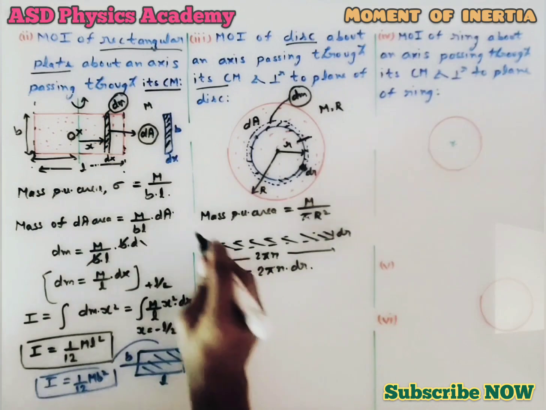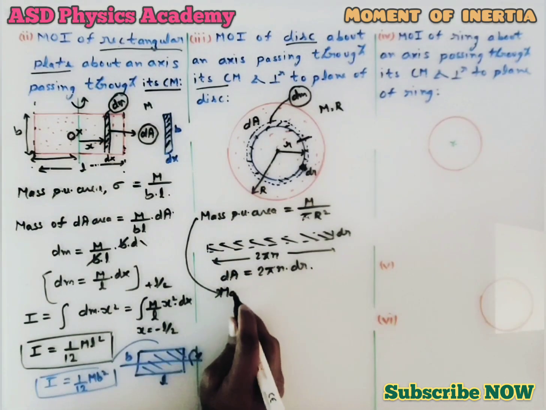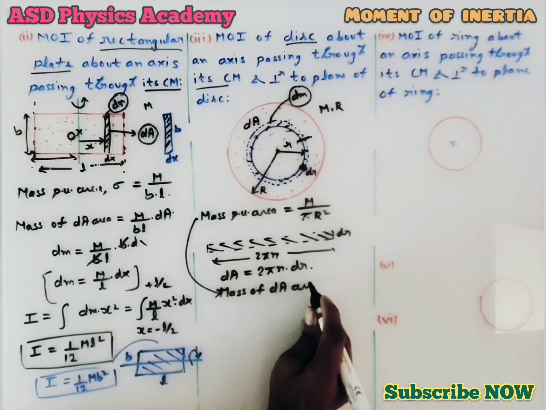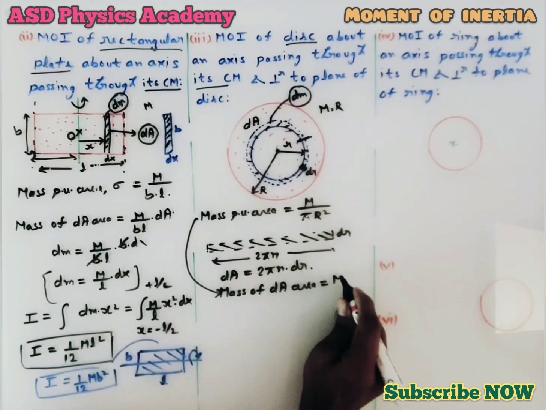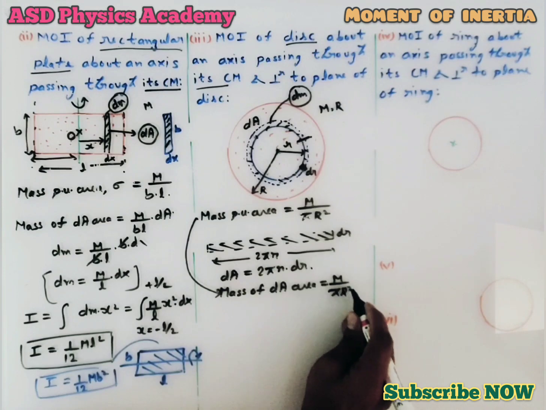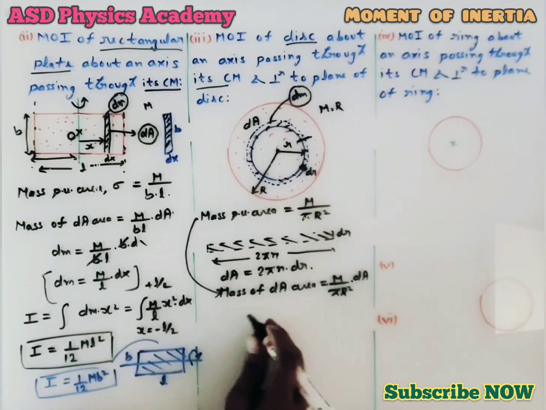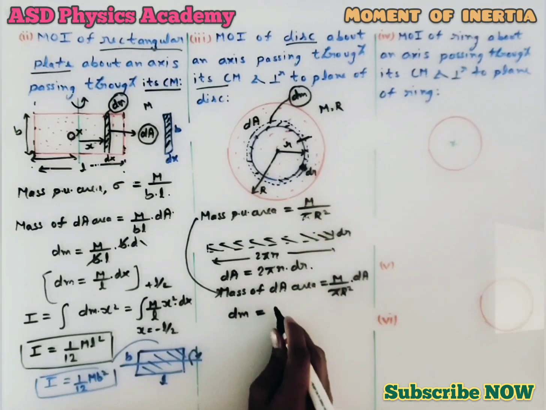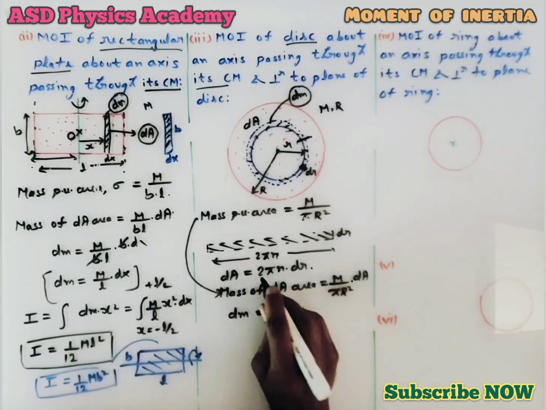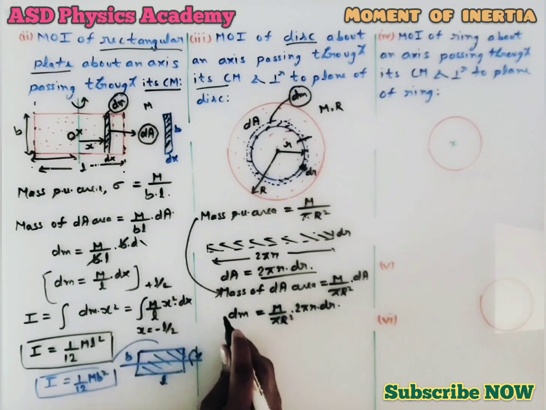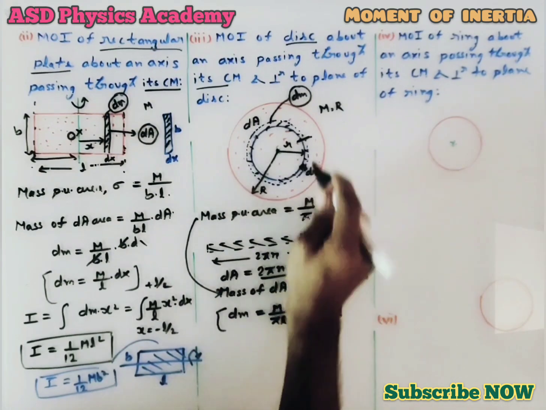After this we will calculate the mass of dA area, which is going to be m by pi r square into dA. Now after putting the value of dA, what will be the mass of dA area? What we considered here, dm. That means this is m by pi r square, dA we know is 2 pi r dr. So this is the mass of the ring.